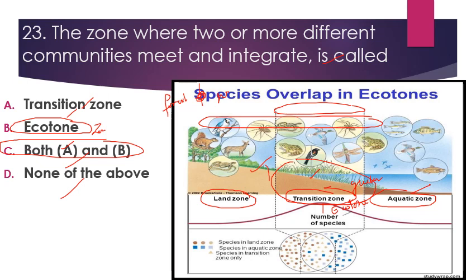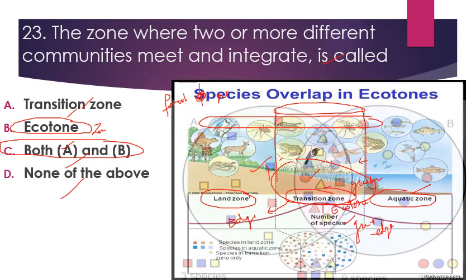So that increased number of species or diversity in species in this region is known as edge effect. So इसे edge effect कहा जाता है because it is present in the edges of two communities. दो communities के edge में present होता है. So the number of species that they are greater in this region. So that's why this is known as edge effect. इसे edge effect भी कहा जाता है.